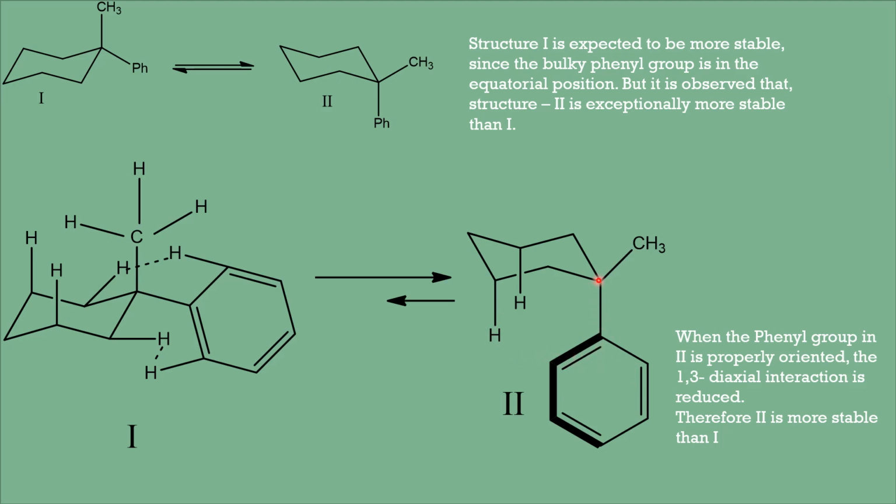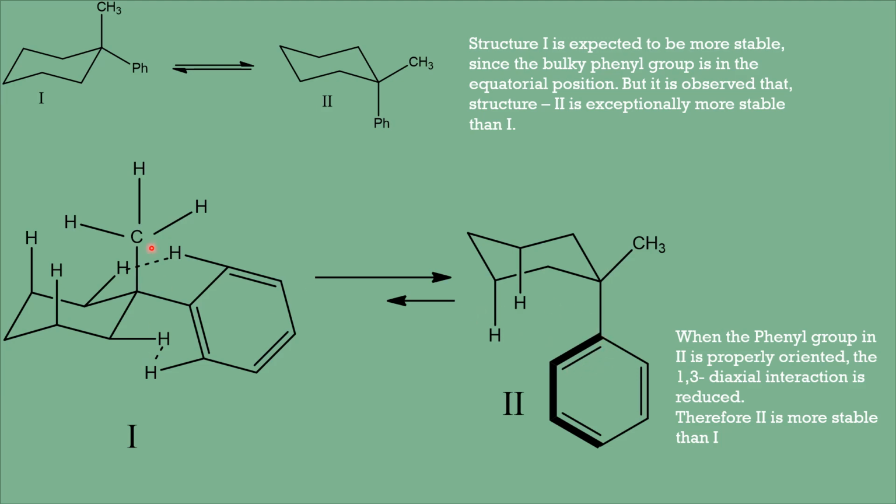There is a carbon-carbon single bond here about which the phenyl ring can undergo rotation, and since it can undergo free rotation about the carbon-carbon single bond, it can orient itself in such a way that the 1,3 diaxial repulsion is less here. Moreover, we know benzene is a planar molecule, so it can orient itself in such a way that the 1,3 diaxial repulsion between this hydrogen and the phenyl ring is much lesser.